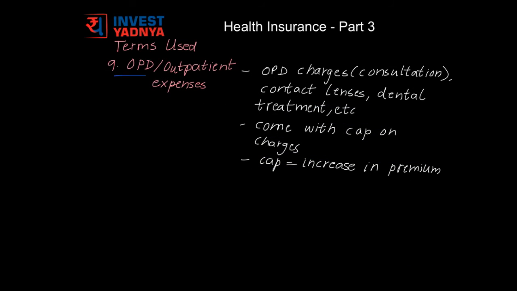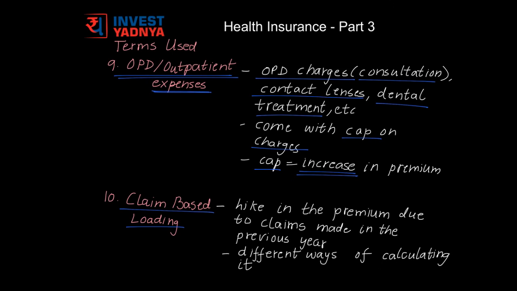The next term is OPD or outpatient expenses. Certain plans even cover your OPD charges, that is consultation charges, contact lens expenses, dental treatment expenses, etc. But they put a cap on the amount you can reimburse. Let's say maybe just 5,000 rupees in a given policy year. And this cap is equal to the increased premium you would have to pay to cover OPD or outpatient expenses. So there's no point trying to buy a base plan which includes these charges or trying to buy a rider which covers these charges.